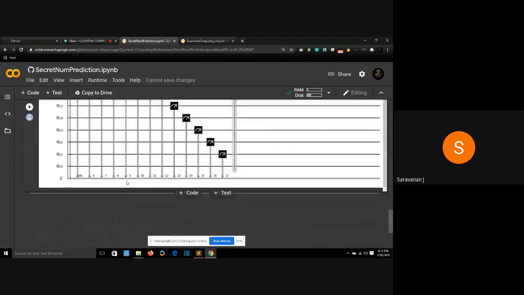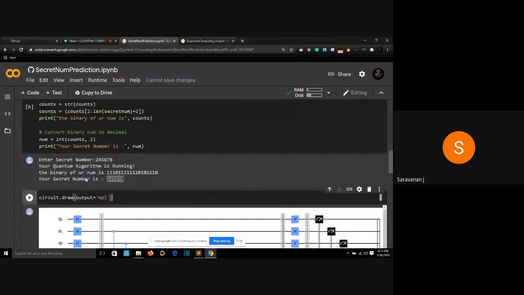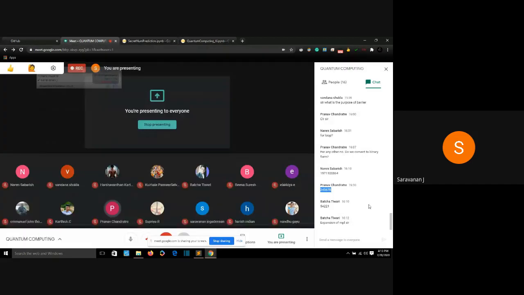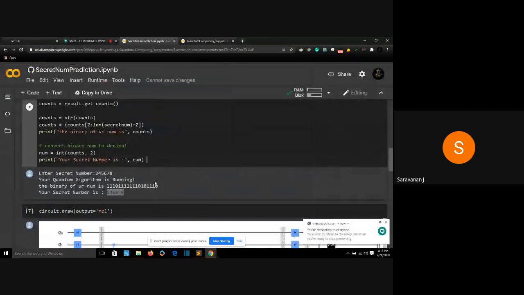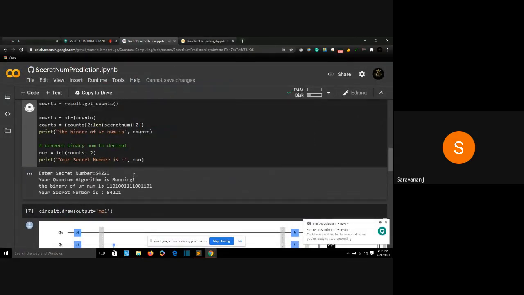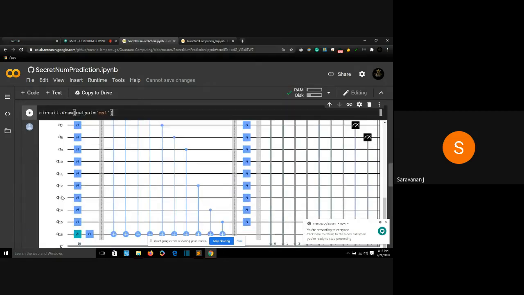It takes a lot of qubits too. It is an 18 qubit output. And the other secret number we got was Bacha's. I'll copy it. Feel free to give other numbers, guys. You can have fun exploring. I'll paste it. And here, 54221. We got our secret number. And about the output, the binary is pretty big too. It has 16 qubits.